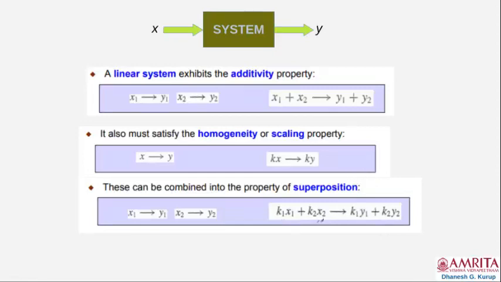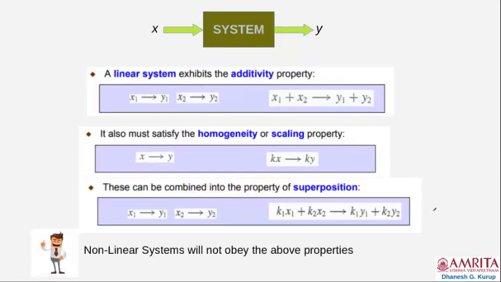So a linear combination of inputs at different points of time will be a linear combination of the outputs with the same scaling factors. This is called the principle of superposition. In general, a linear system must obey the principle of superposition. Now, what's a nonlinear system? Indeed, a nonlinear system will not obey the above properties.